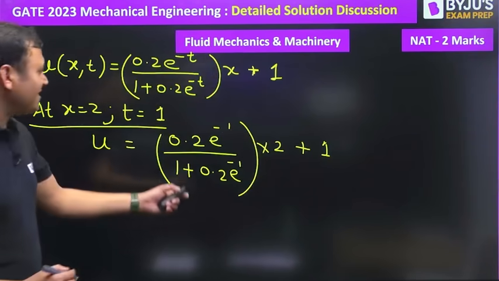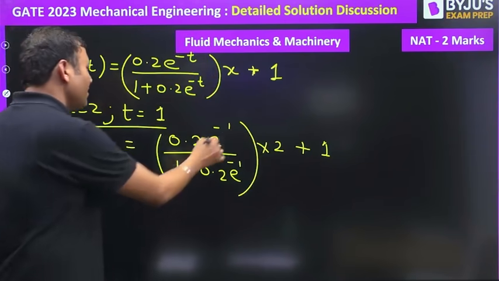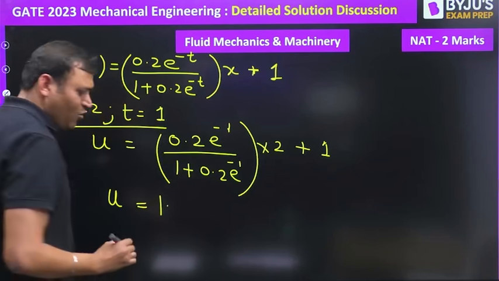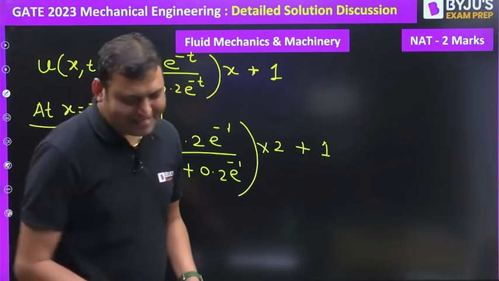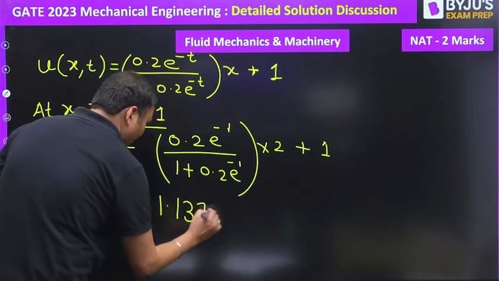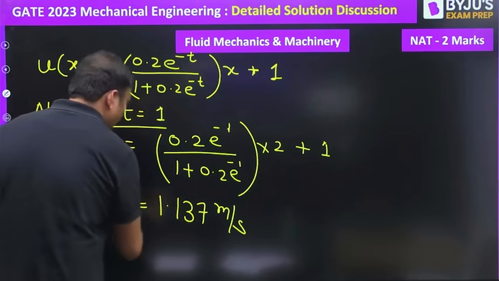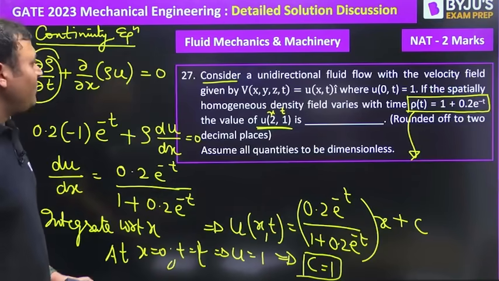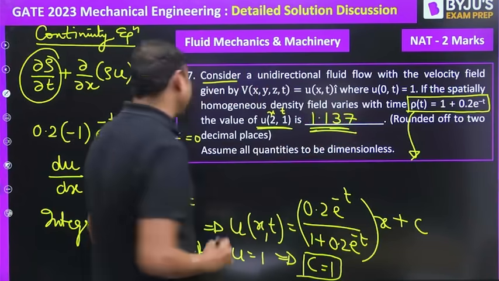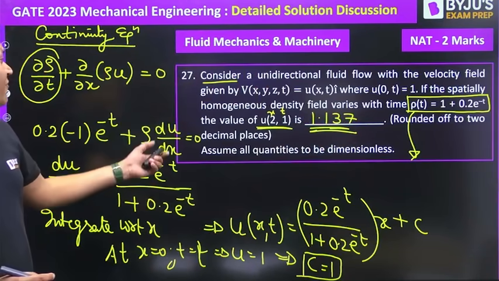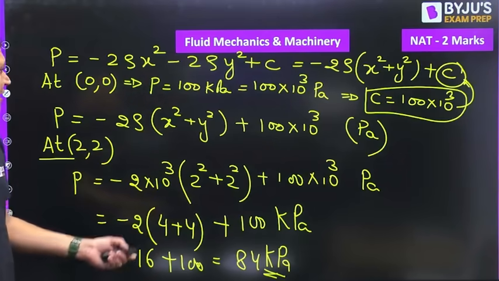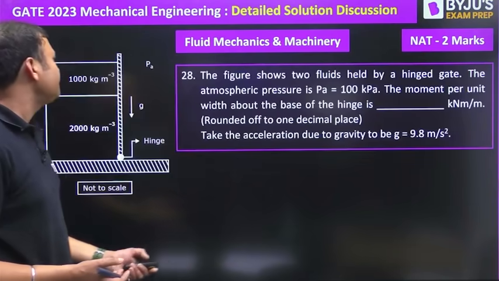If we simplify this expression with e to the power minus 1, the value of u is around 1.137 meter per second. So the answer to this question will be 1.137 meter per second.